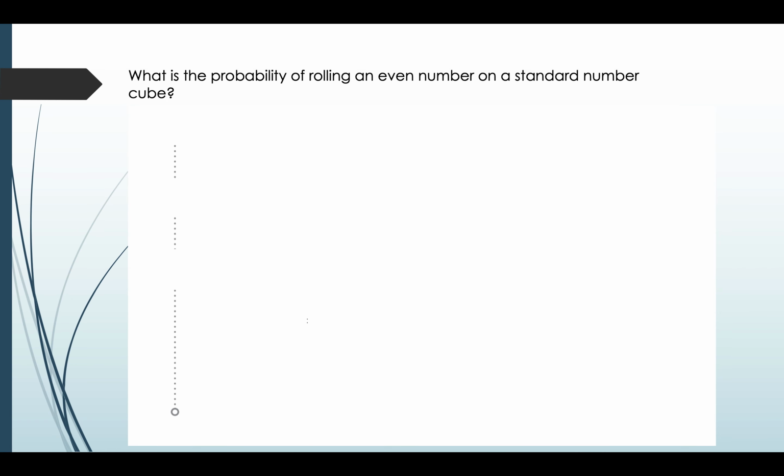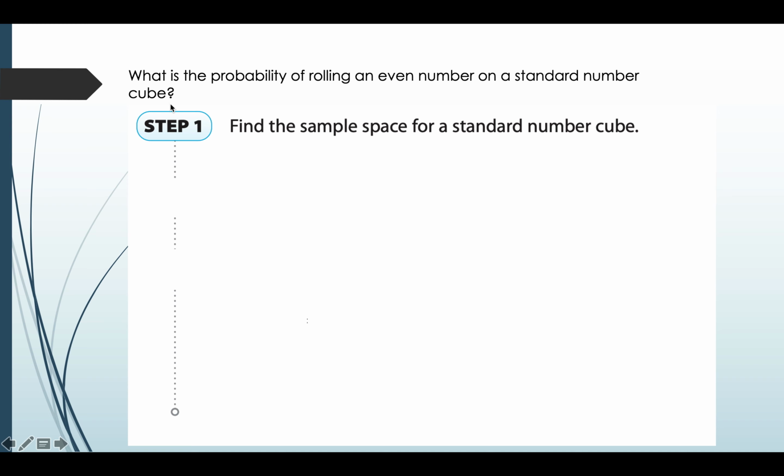Let's find a probability. What is the probability of rolling an even number on a standard number cube? So the first step is to find the sample space for a standard number cube. There are 6 possible outcomes in a standard number cube, which are 1, 2, 3, 4, 5 and 6.